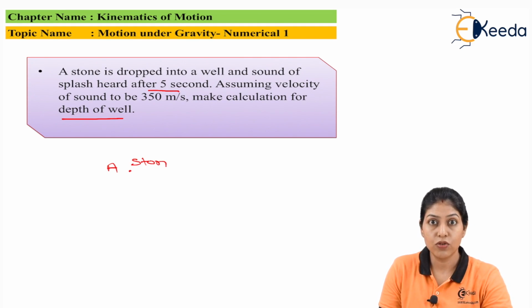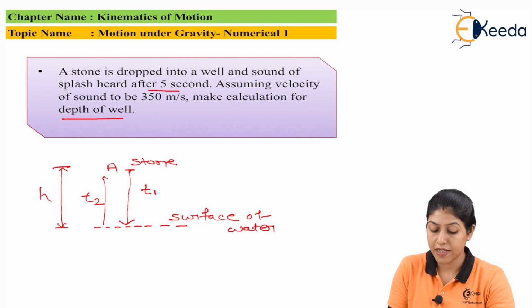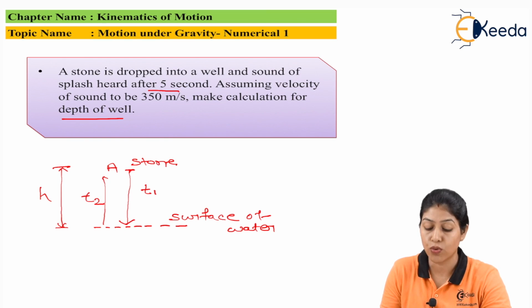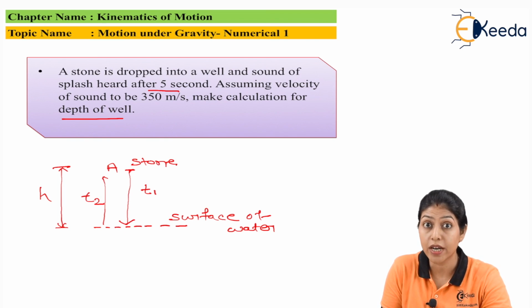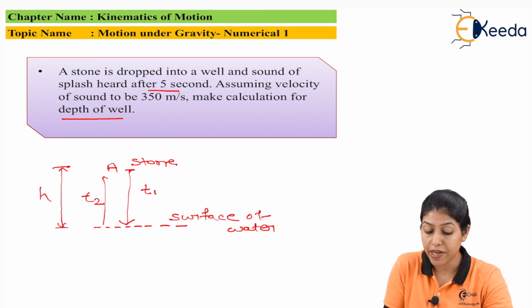So let's start the solution for this. Here point A represents the original point of the stone, and the stone is dropping from this point A towards the surface of the water in the well. The stone travels this particular distance h in time t1.